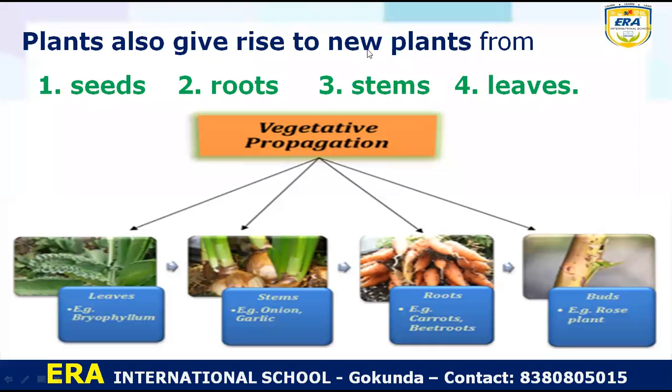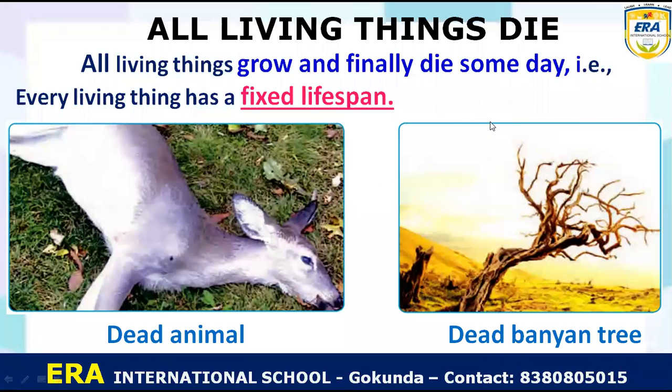Like animals and humans, plants also produce new plants. A plant can reproduce a new plant from seeds, from roots, from stems, and the last one is leaves. So plants give rise to a new plant from seeds, second roots, third stems, and fourth leaves.